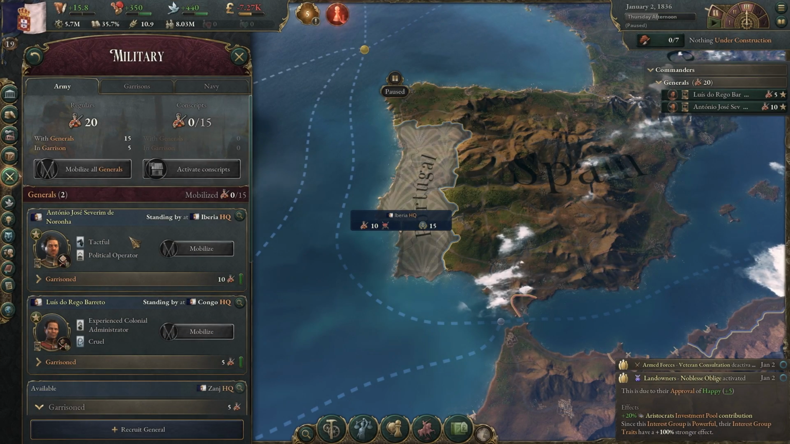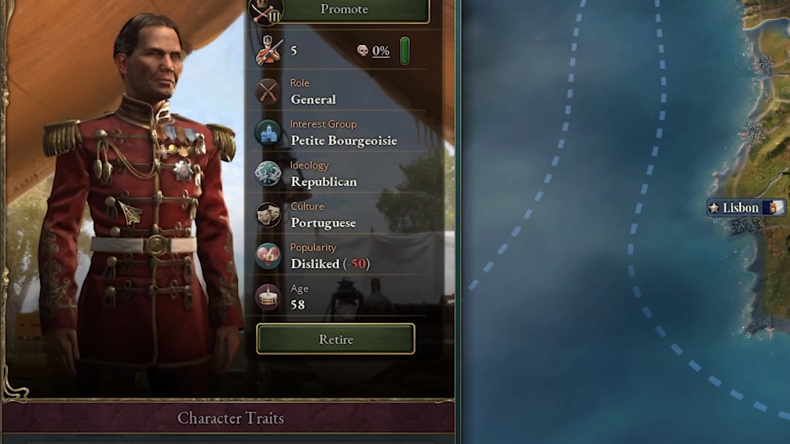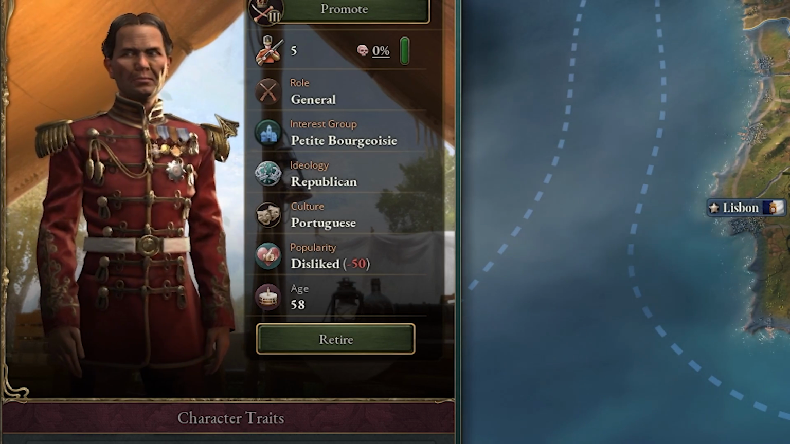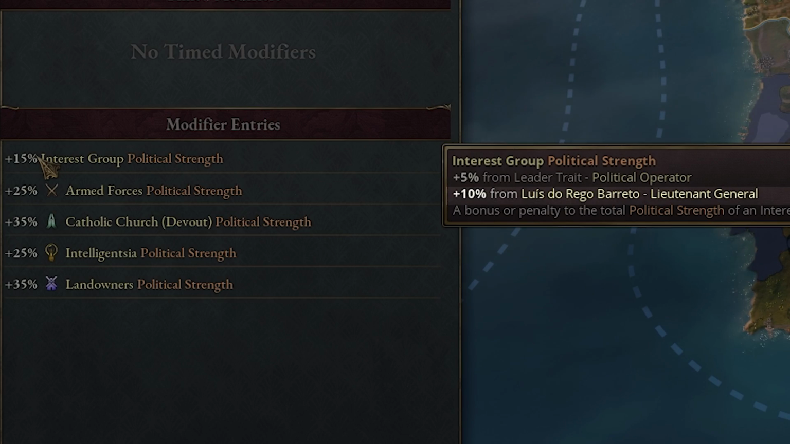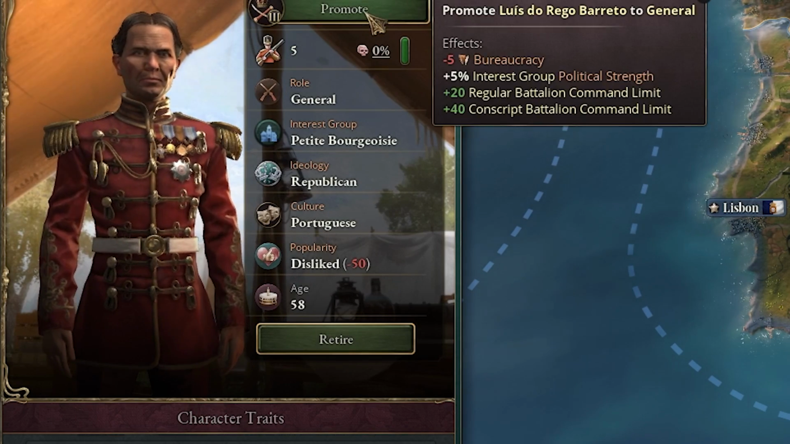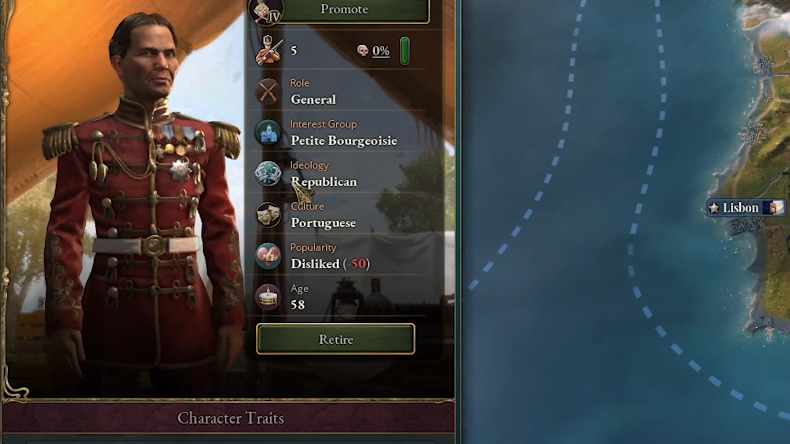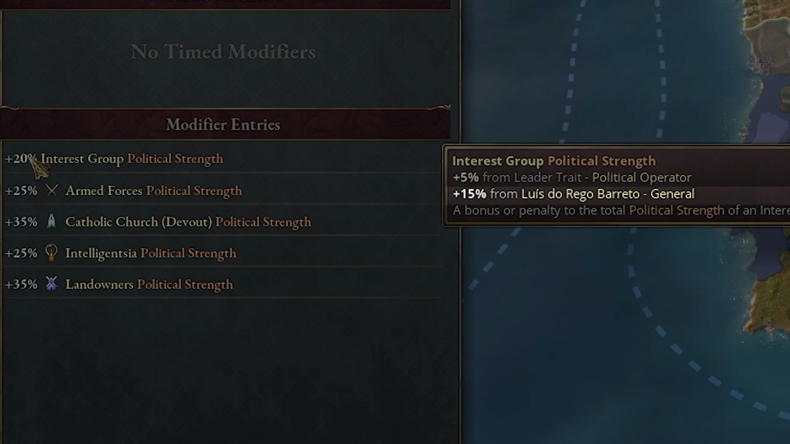You can increase the clout and political power of an interest group using the military through generals and admirals. They can be part of a different interest group other than the armed forces. For example, this one's the petite bourgeoisie. We can click on it. We can see that the general is providing a 10% bonus. If we click back and we decide to promote, again, this is going to cost more bureaucracy. We could promote to general. And when we go back, we're going to be giving an even larger bonus, all the way up to 20%.